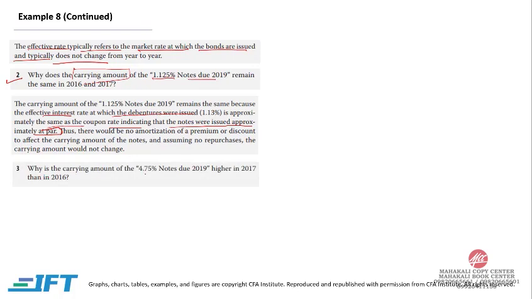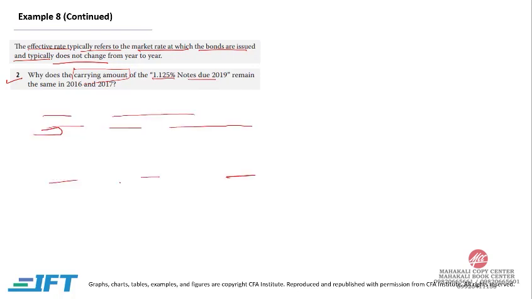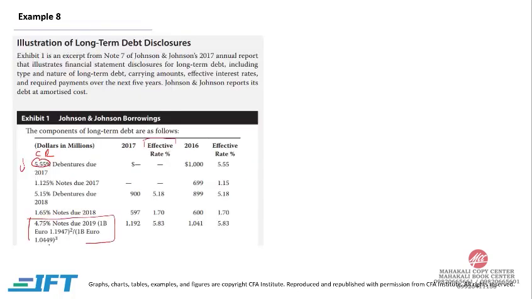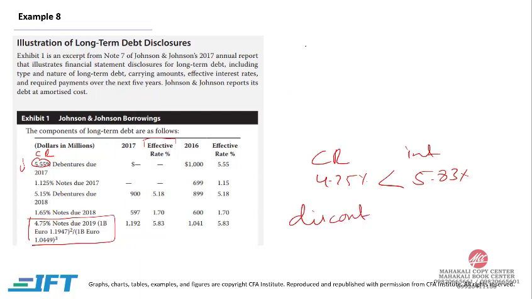Part 3. Why is the carrying amount of the 4.75% notes due 2019 higher in 2017 than in 2016? This is the bond that we are talking about. The coupon rate is 4.75% and the effective interest rate was 5.83%. Because the interest rate is more than the coupon rate, the bond must have been issued at a discount. When the bond is issued at a discount, the carrying amount converges towards par. So at each point it is amortized and the value actually goes up. And hence we can see that the value went from 1041 to 1192, which is again converging towards par.